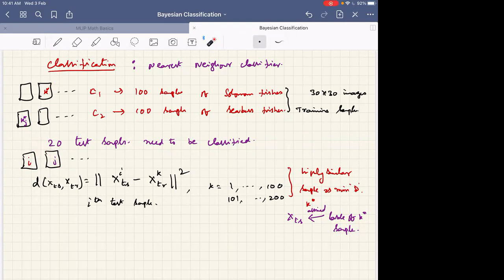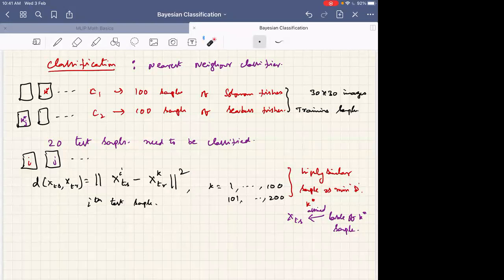Okay. Also, that is what is referred to as K nearest neighbor or nearest neighbor classifier. Simply, nearest neighbor classifier. What it does is you pick a test sample, look at the closest or nearest sample in the training set. The label of the nearest sample in the training set is assigned to the test sample. Is this process clear? Yes, sir.